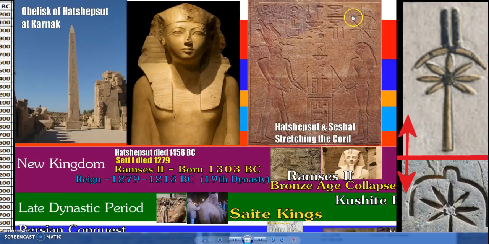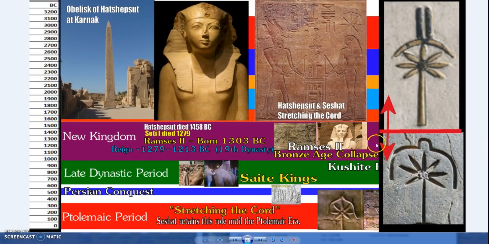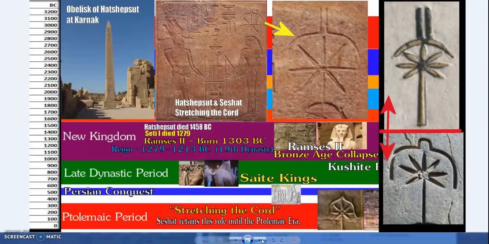Hatshepsut, the symbol now, is the Old Kingdom, or the very old version of it. From Seti I onwards, we have Seshat shown this way. Prior to that, that's the symbol of Seshat. Get a close up.